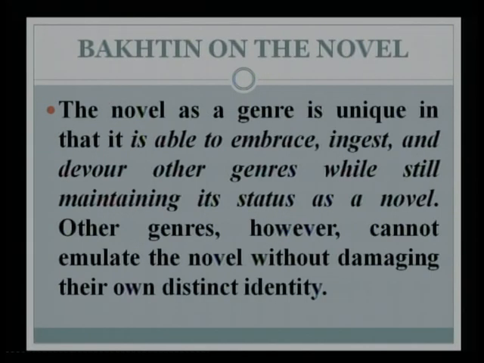It's the uniform, the totalizing impact of epic, while novel deals with the in-between, good and bad, right and wrong. So it gives rise to multi-dimensional perspectives and multiple voices that Bakhtin will discuss, and that's what he means by diversity. Let's look at his discussion in greater detail.